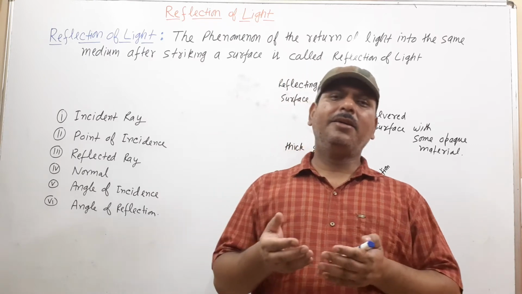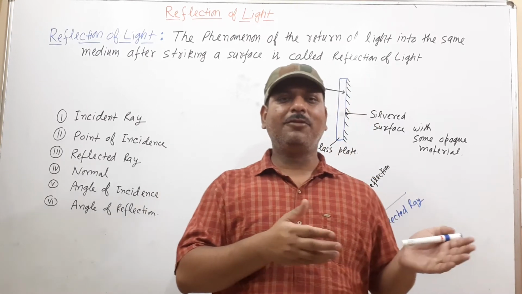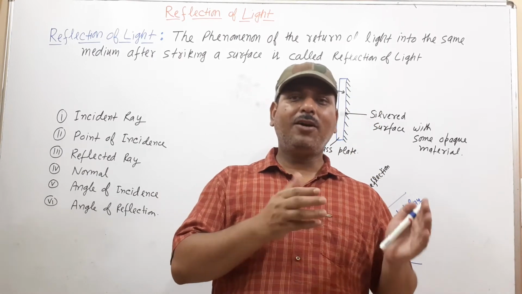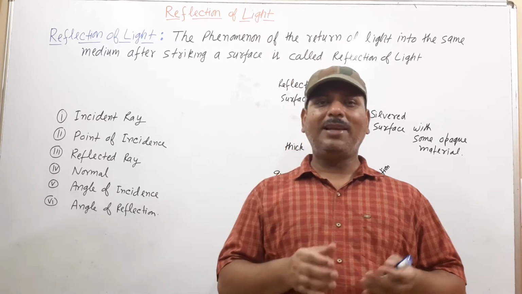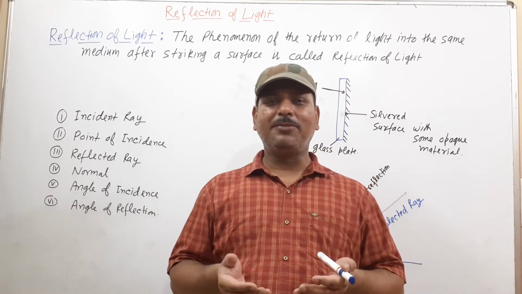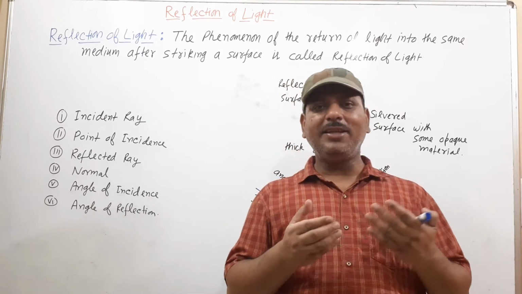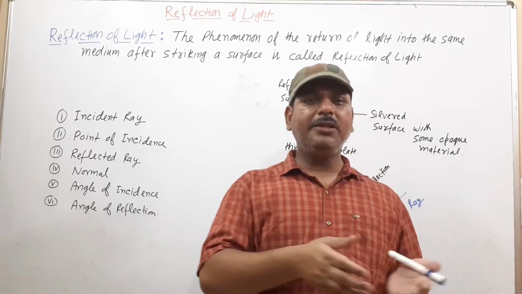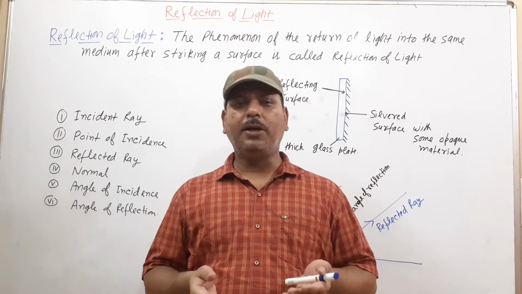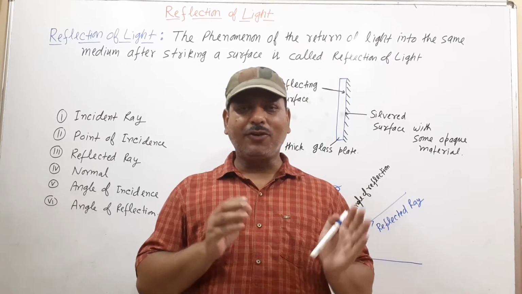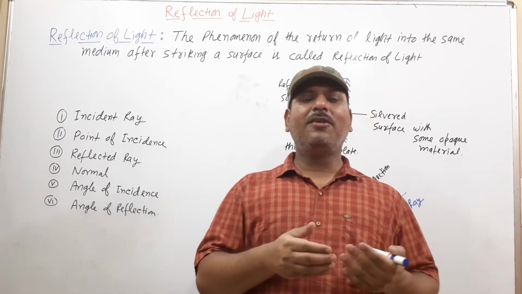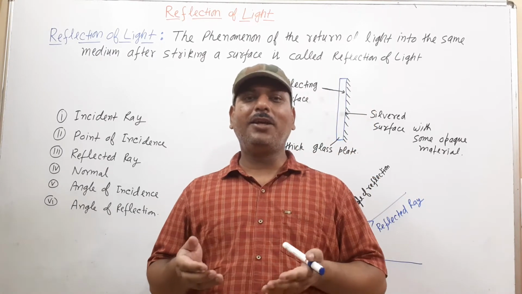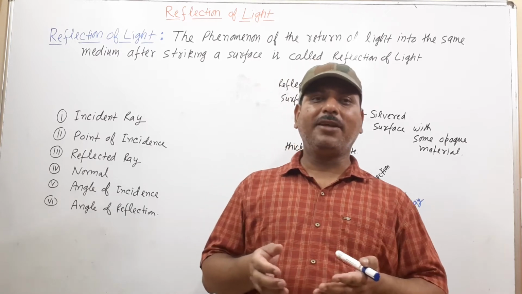In the previous sound chapter, we have seen that for a wave, a material medium is required. But light is an electromagnetic wave. It doesn't need any material medium. It can travel through vacuum also. The fastest speed of light is in vacuum, 3 into 10 raised to 8 meter per second.